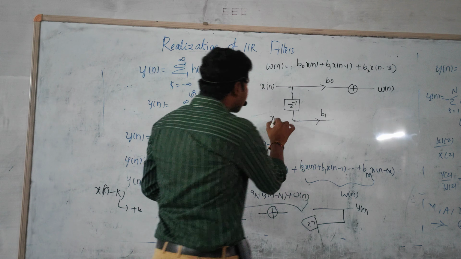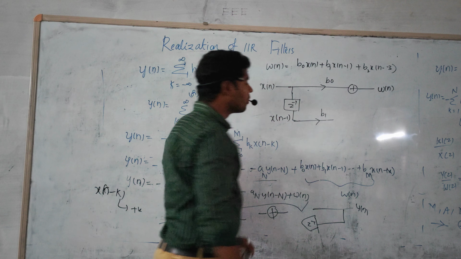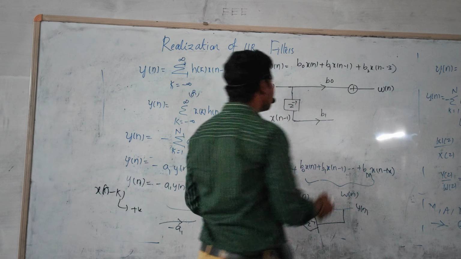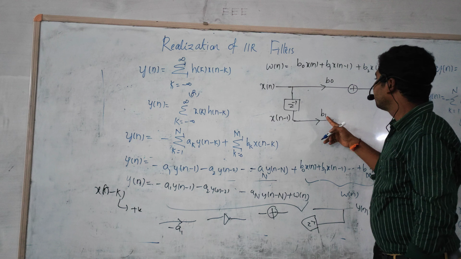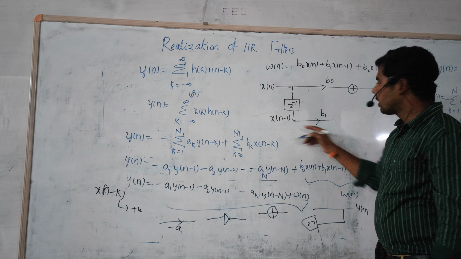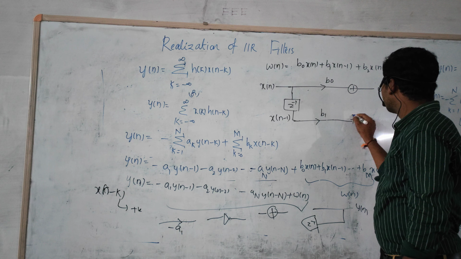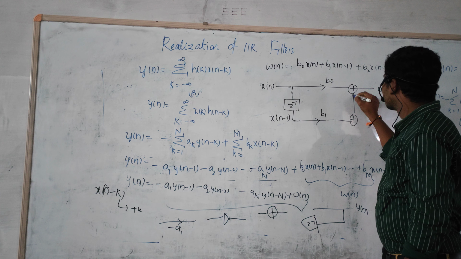So here x of n minus 1 is the output of this one. Now it should be fine. It is multiplied with b1 into x of n minus 1. I will get this output. So this output may be considered as going to one more adder. This is the connection.